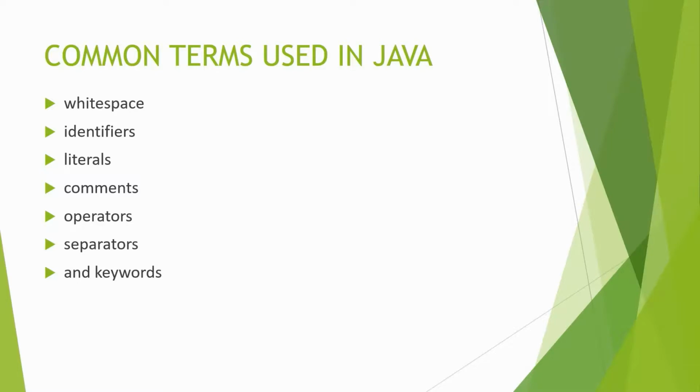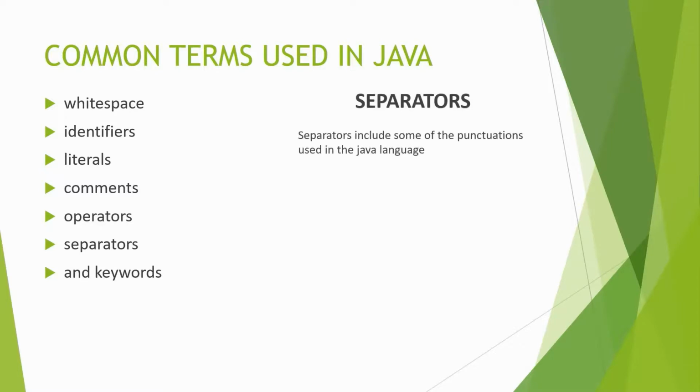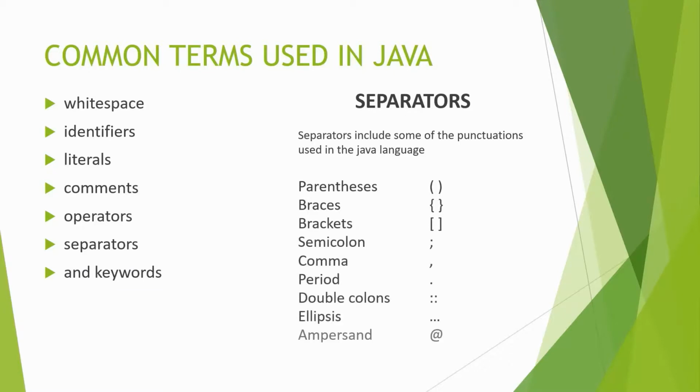So let's take a look at separators. Separators include some of the punctuations used in the Java language: parentheses, braces, brackets, semicolon, comma, period, colons, ellipses, and ampersand. Each of these symbols has different purposes in Java.